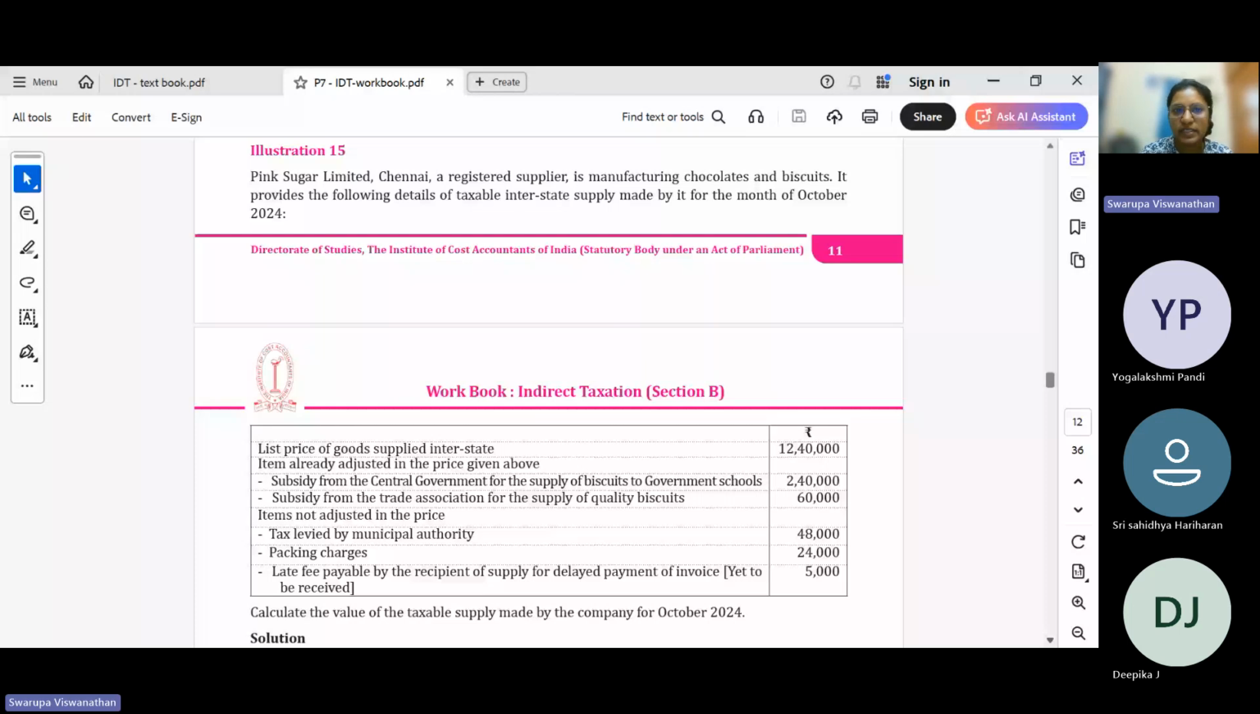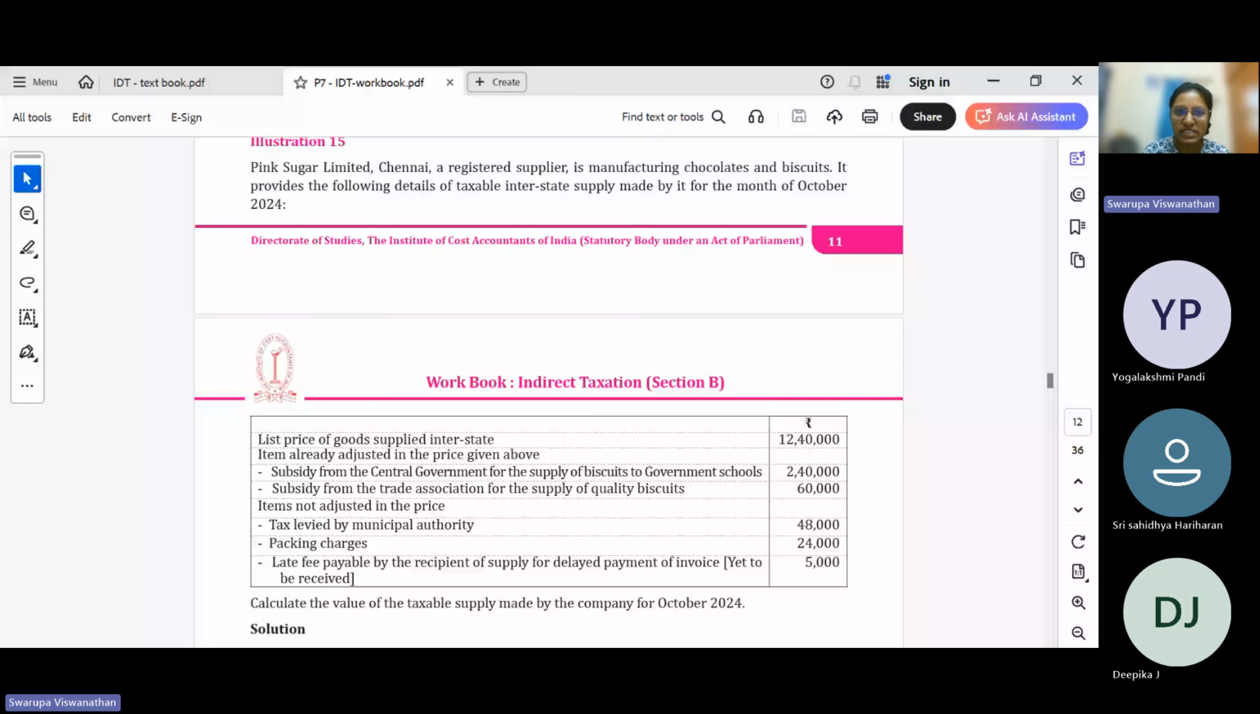So Pink Sugar Limited, Chennai, a registered supplier, is manufacturing chocolates and biscuits. It provides the following details of taxable interstate supply made by it for the month of October. List price is 12,40,000. Items already adjusted in the price: subsidy from government 2,40,000, subsidy from trade association 60,000. So the government subsidy can be reduced from the value of supply. We need not include it in the value of supply.